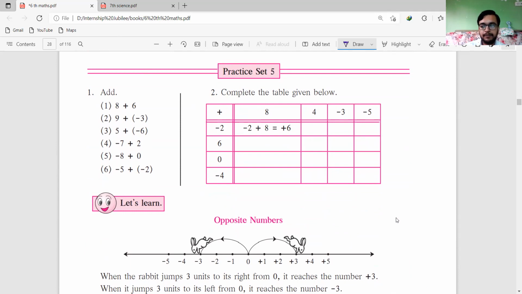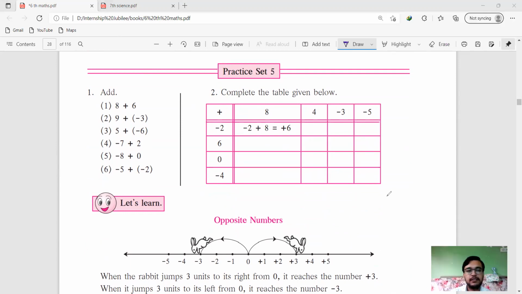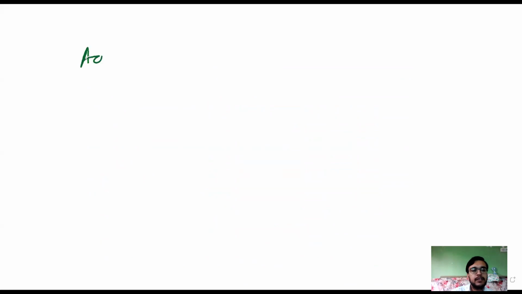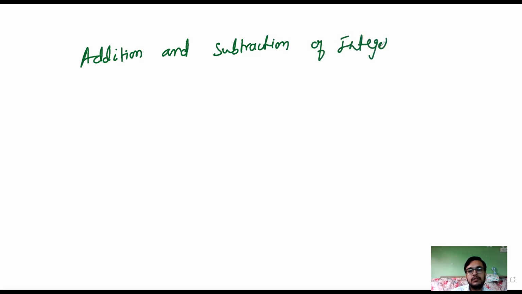Now 8 plus 6 is 14. Here we will learn about addition and subtraction of integers.